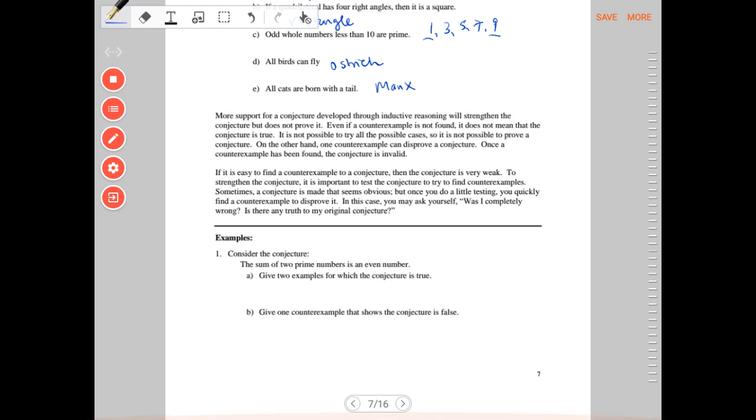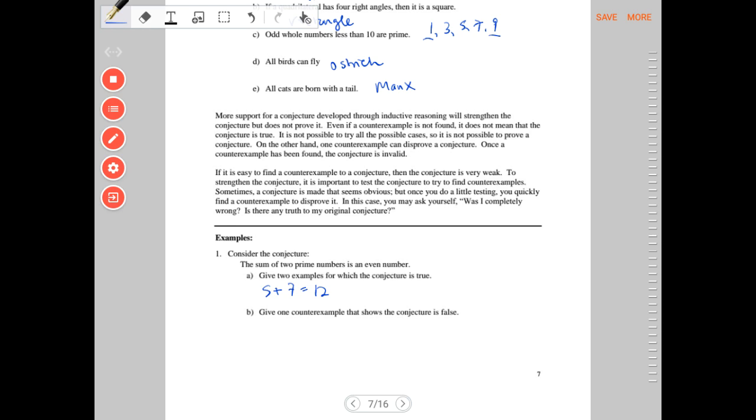Number 1. The sum of 2 prime numbers is an even number. So, 2 examples where the conjecture is true. Prime numbers could be like 5 and 7. Those are both prime, and that would give me 12, in which case, yes, that is true.